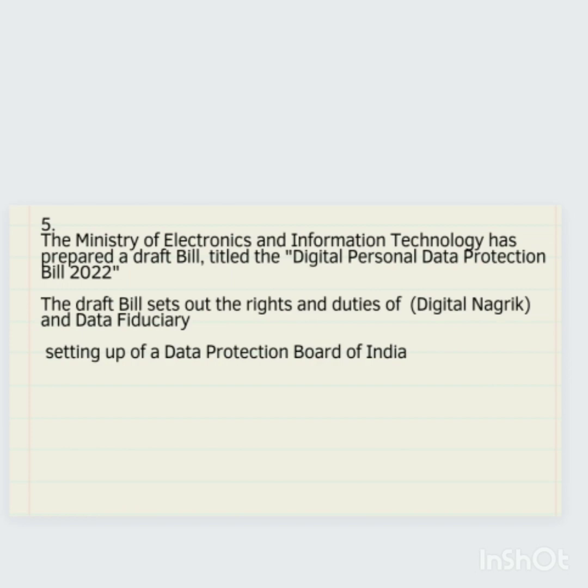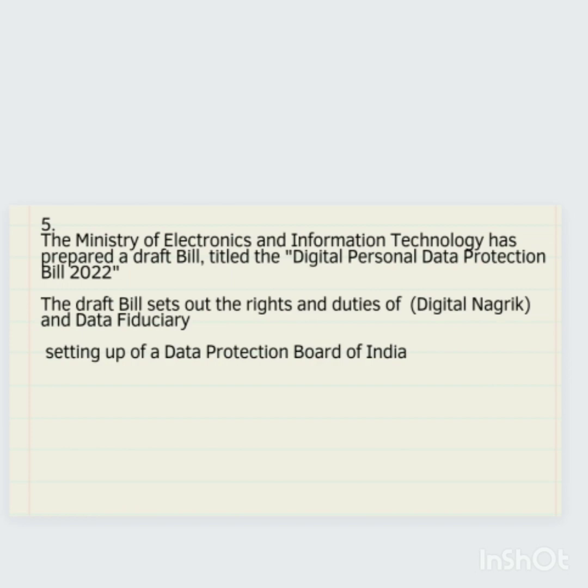So in brief, just let me tell you what actually the data protection bill seeks to do. Now let me tell you that we do not have any data protection law which protects the data which is stored on apps or social media platforms or e-commerce sites, etc. We still rely on the IT rules of 2011 based on the Information Technology Act of 2000. So this new data protection bill will be a game changer with regard to data protection, especially of the citizens of the country, and protect the right to privacy.